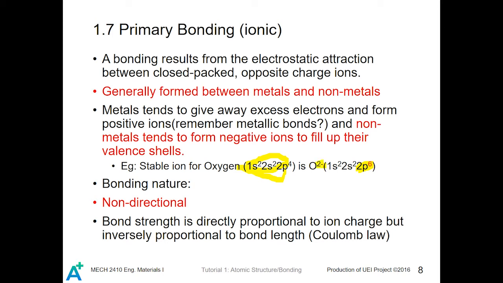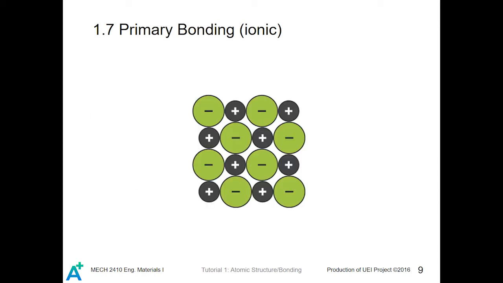The bonding nature of the ionic bond is that it is non-directional, and the bond strength is directly proportional to ion charge but inversely proportional to bond length, which is again due to the Coulombic attraction. Ionic bonds have such a structure in materials, and you can see negative ion, positive ion, negative ion arranged in a regular way. And this is non-directional because this is everywhere.